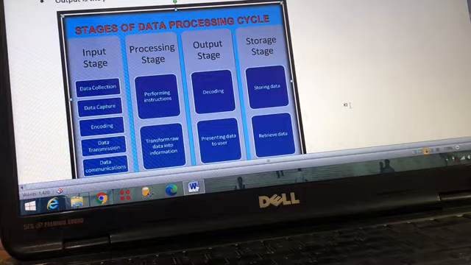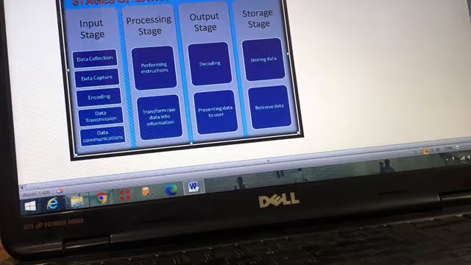So that means the data should be given to the user, and because the data is in the computer system, it should also be stored somewhere. We have to keep this data somewhere inside the computer. So the last stage is the storage stage. So that's what you can say, sir, the CPU is working in four stages. One stage is the input stage, another is the processing stage, another is the output stage, and the final stage is the storage stage. Fine.